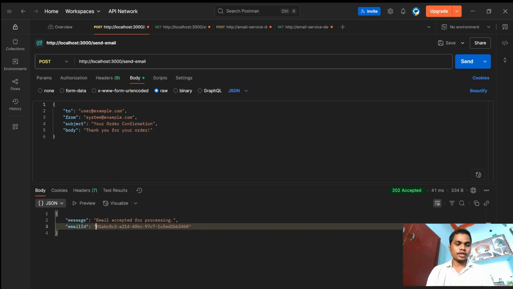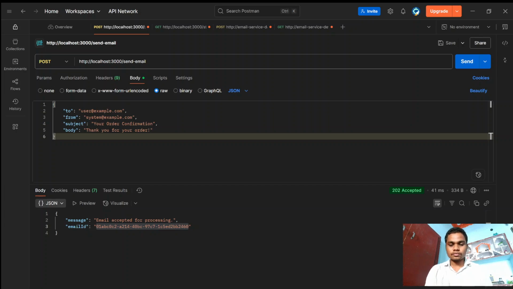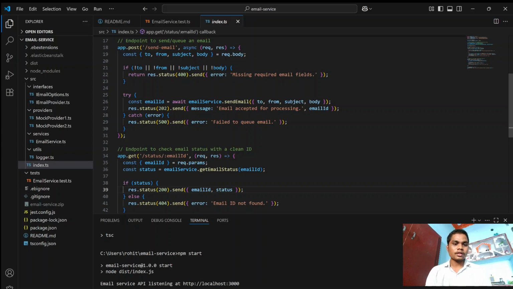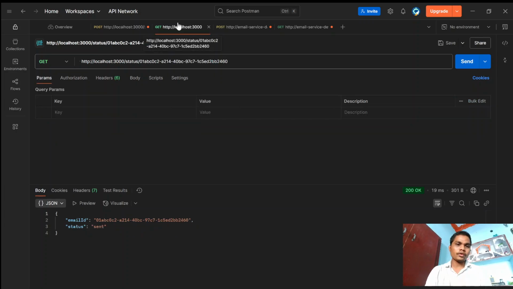It generates a unique email ID, which is a very important thing in this project. You need to copy this, and then, as you see here, the other endpoint checks the email status with an email ID. Don't forget to copy this endpoint as well, and go with another request.